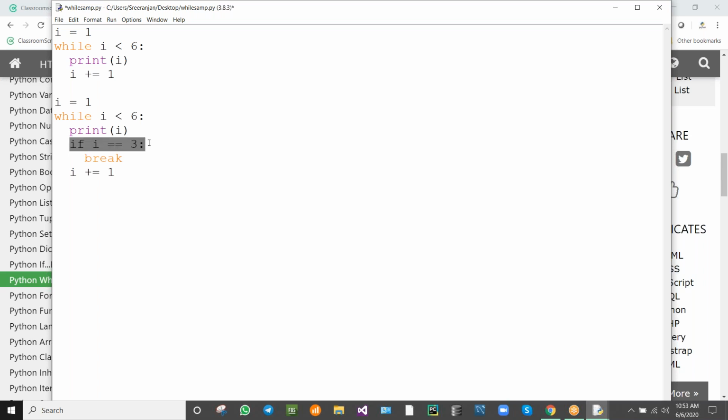What condition we have given, that condition it will check. After checking that condition, it will break. It won't continue the looping. If that condition is satisfied, it will stop the loop. It will go to the next line.